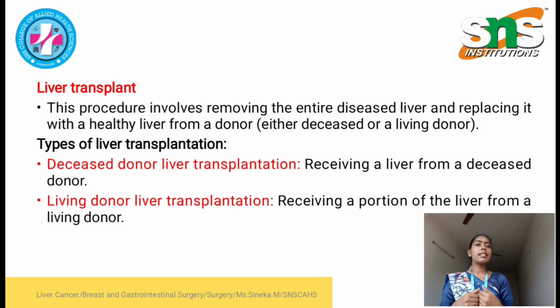The next one is living donor liver transplantation. In this type of liver transplantation, the surgeon will remove a portion of the liver from a living, healthy donor and transplant it to the patient to replace the diseased liver.